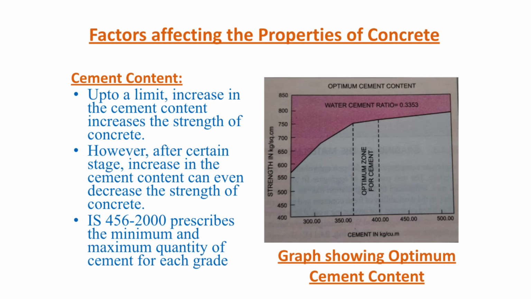Cement content. Up to a certain limit, increase in the cement content increases the strength of the concrete. But if you go beyond a certain limit, again the strength decreases. Therefore, IS 456 has prescribed the minimum content of cement and maximum content of cement for each grade.